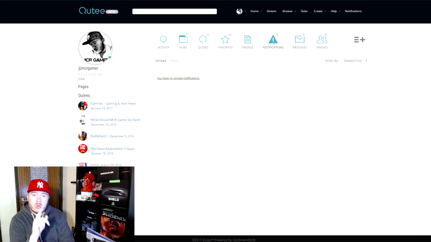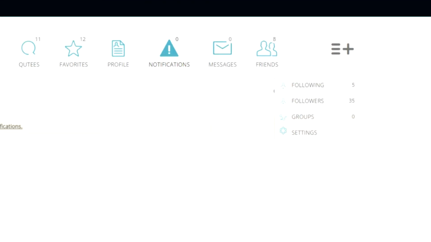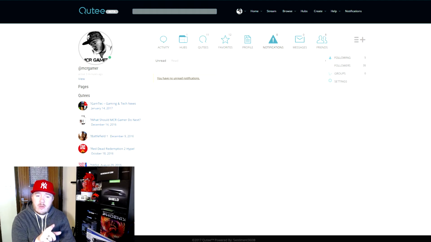Now there are more, so you're probably thinking where are followers, blah blah blah. See this here? This is what you want to press. So you click there and it shows who you're following. Well, it shows the number you're following. Click on that to show which Qutee members you're following. Your followers. I have 35 followers on here. If you click on that, it shows who's following you. Click on there, it tells you what groups you're part of, and then your settings. Settings are settings. But anyway, that's the basics of this area.